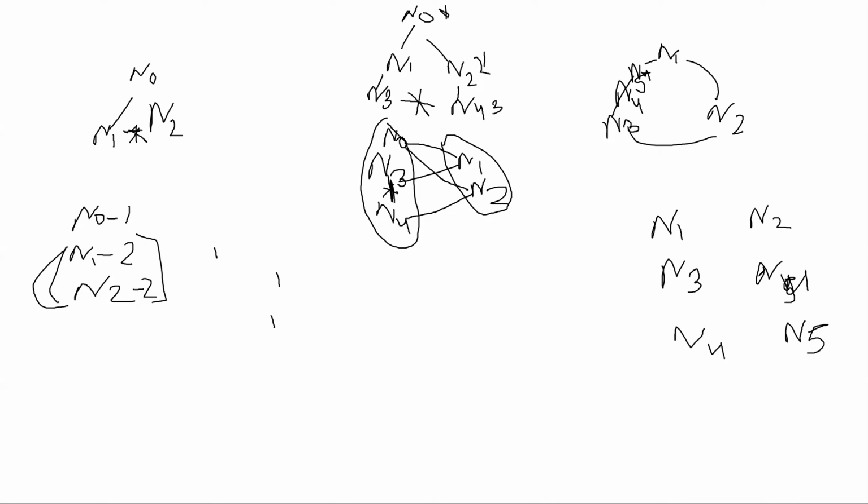If I remove it from here and put it here, these two get connected. So basically, if there is an even number of nodes, the graph can still be bipartite and cycles are allowed. But if there are an odd number of nodes and there is a cycle, then it cannot be bipartite.